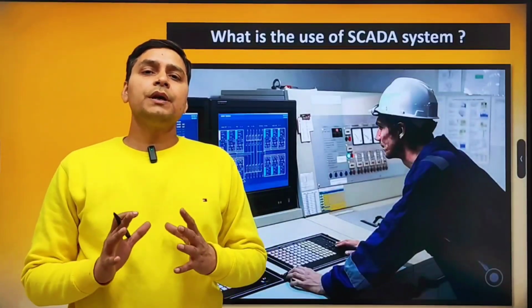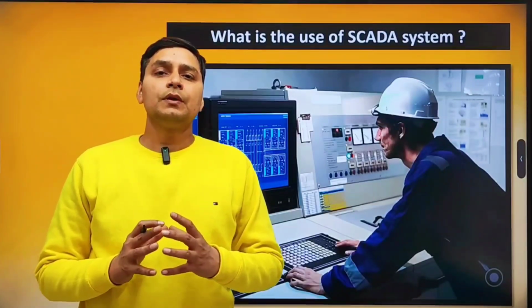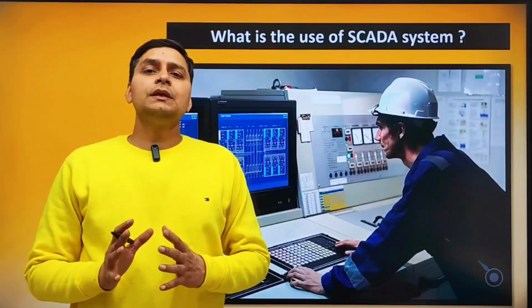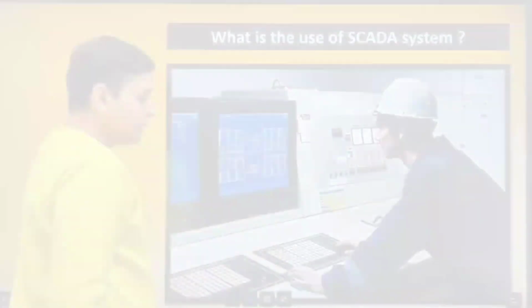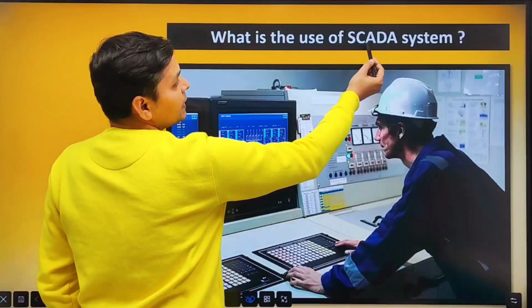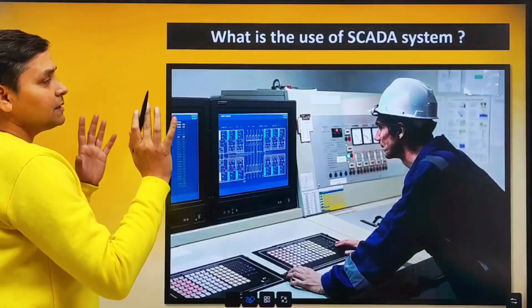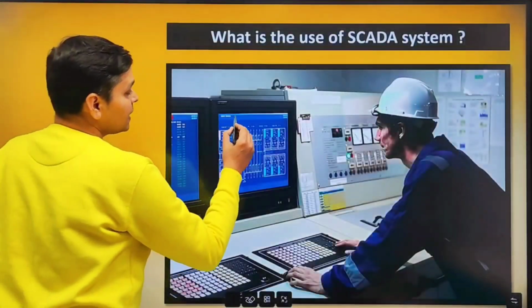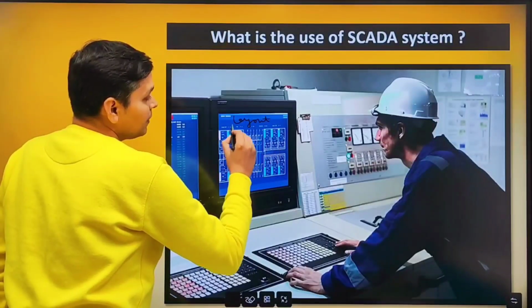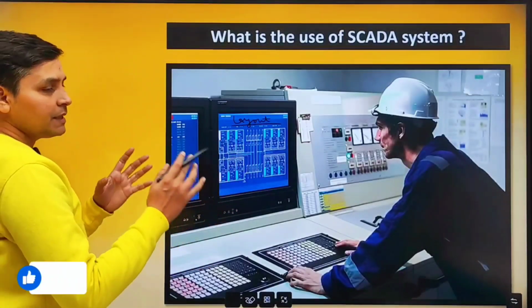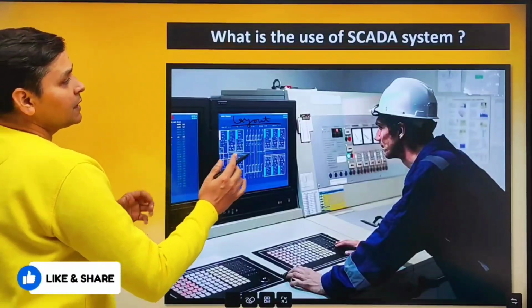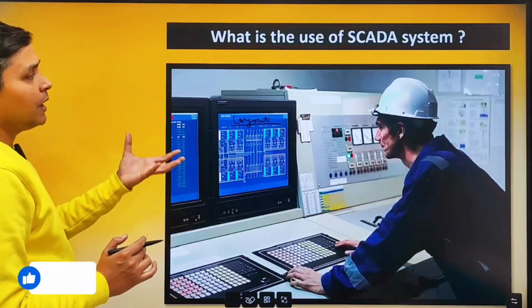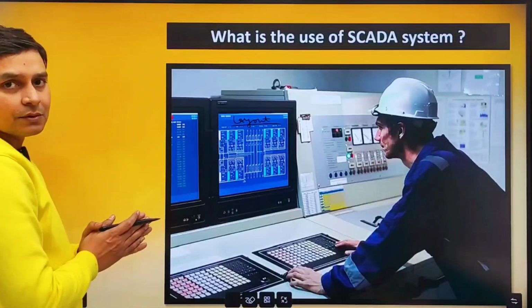The next question is very important. What is the use of SCADA system? Look friends, SCADA system is very important and very helpful for instrumentation and for operators also. SCADA full form is supervisory control and data acquisition. SCADA is a system in which an operator can control and operate remotely. Basically, SCADA is a layout of complete plant. From SCADA, you can see pressure, temperature, level, flow, etc. in real time. And apart from this, you can control a valve or a motor from this screen also.